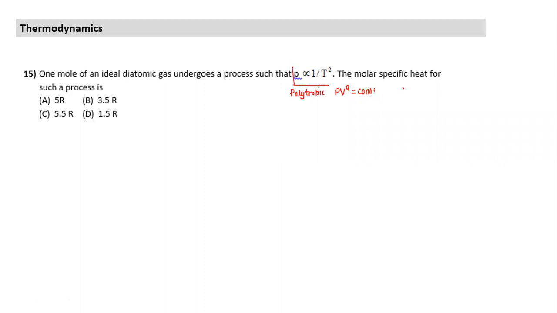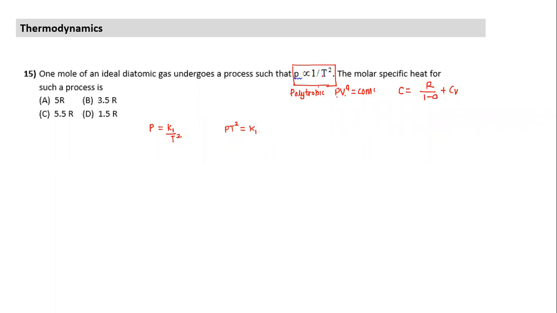Then I can use the formula for molar heat capacity for that process, equal to R divided by 1 minus A plus CV. So any process which is given, I need to convert into the form of P and V. Can I convert into P and V? Right now what is given is P is equal to some constant K1 divided by T square, or you can say PT square is equal to some constant K1.